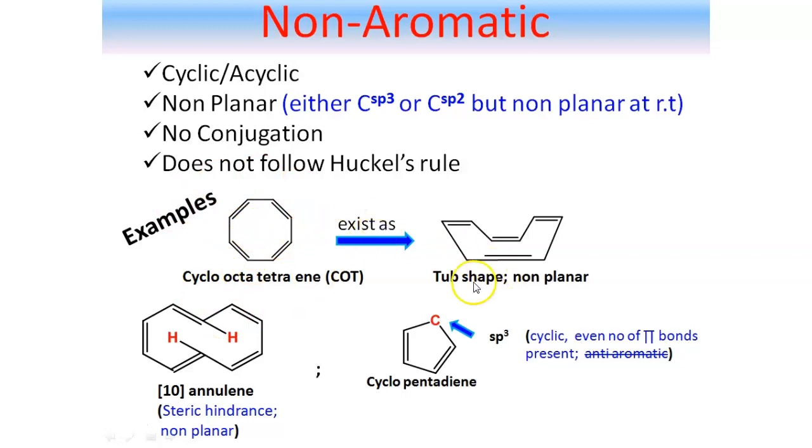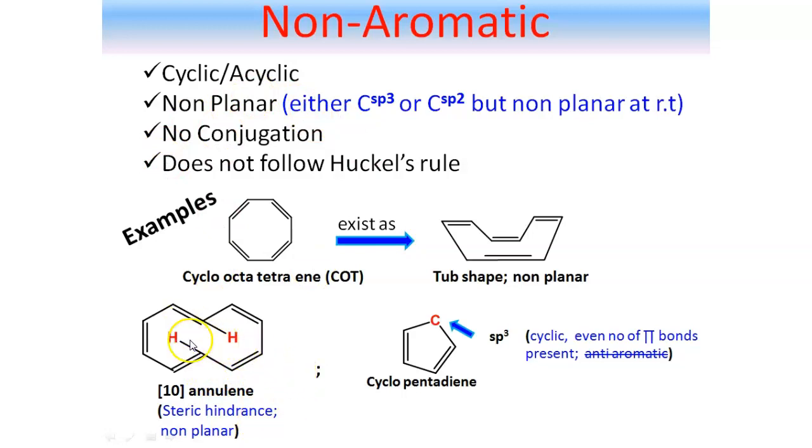Rather, it exists as a tub-shaped non-planar system. That means it is very clear from the picture that it is not planar. As it is not planar, so it is non-aromatic system, because if a system is non-planar, then obviously it will be non-aromatic, as we have already discussed. Now coming to our next example, that is 10-annulene system.